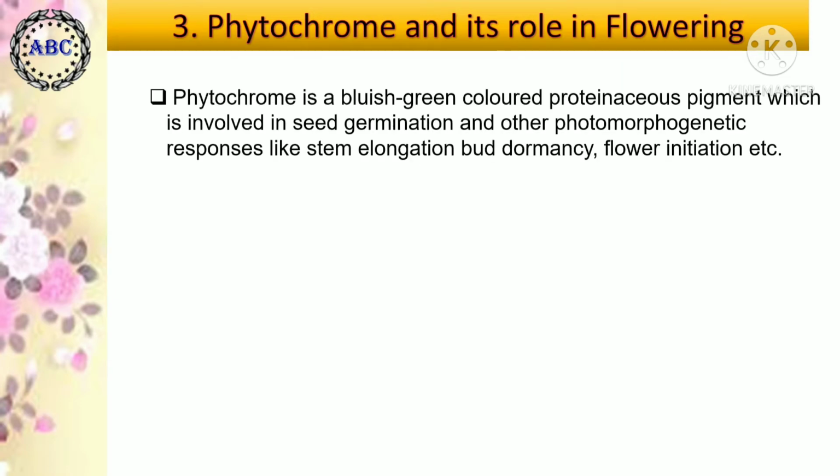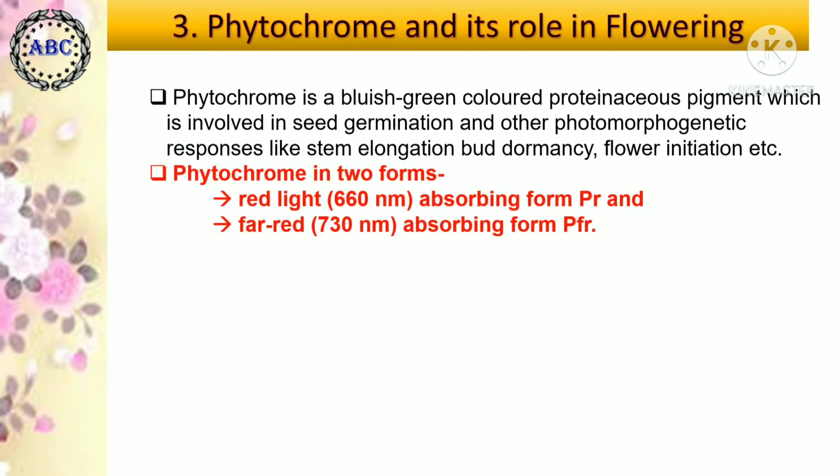The third important aspect of the mechanism is phytochrome and its role in flowering. Phytochrome is a bluish-green colored proteinaceous pigment which is involved in seed germination and other photomorphogenetic responses like stem elongation, bud dormancy, flower initiation, etc.